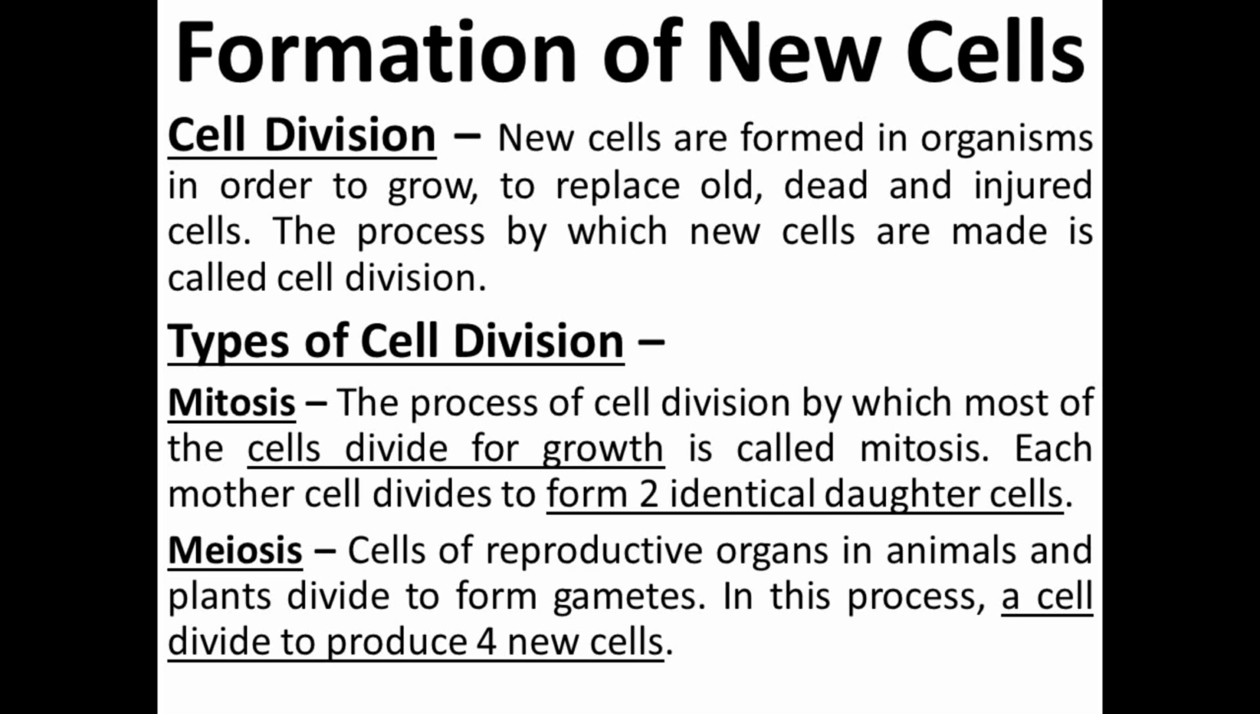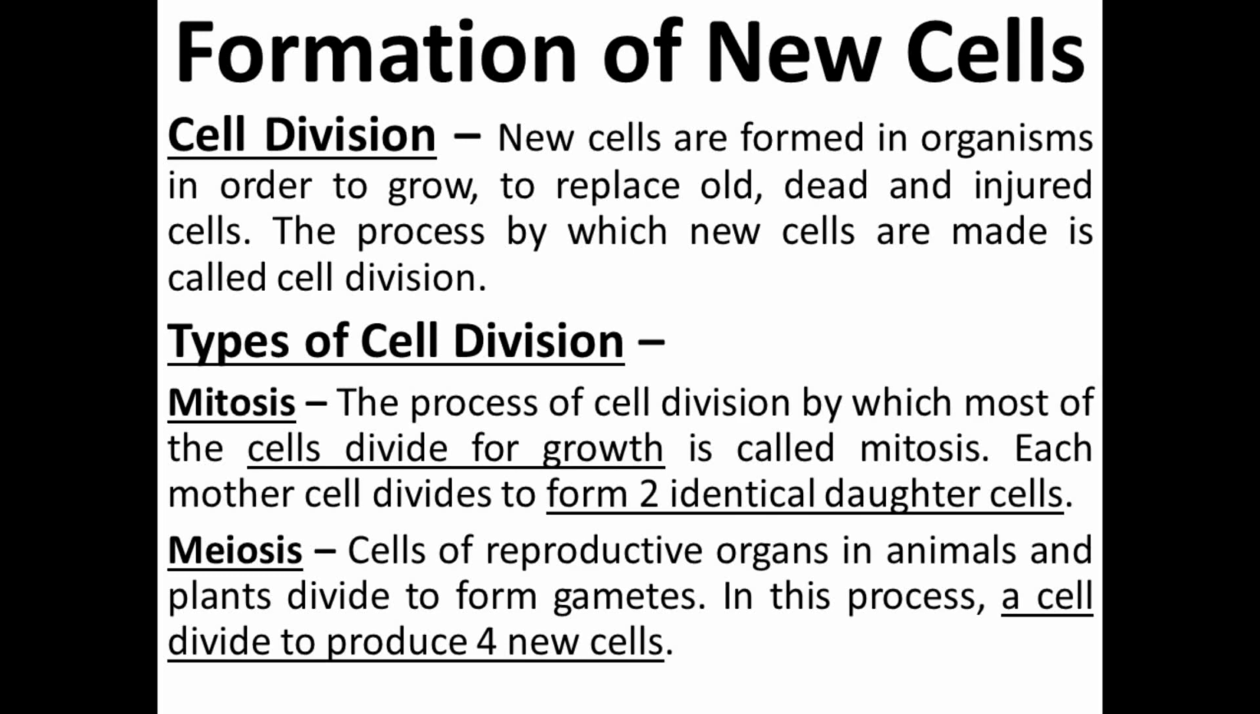So what is cell division? New cells are formed in organisms in order to grow, to replace old, dead and injured cells. Means the new cells take the place of the old, dead and injured cells. The process by which new cells are made is called cell division. Next is the type of cell division. Cell division is basically of two types, mitosis and meiosis.